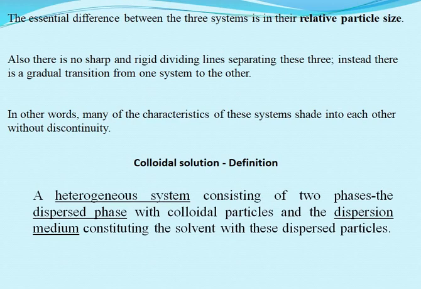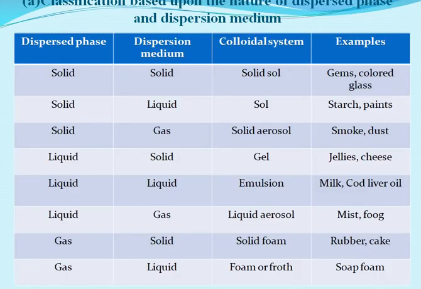A heterogeneous system consisting of two phases, the dispersed phase with the colloidal particles and the dispersion medium with the solvent in which these colloidal particles are dispersed. Next is the type of colloidal system, the classification based on the dispersed phase and dispersion medium.